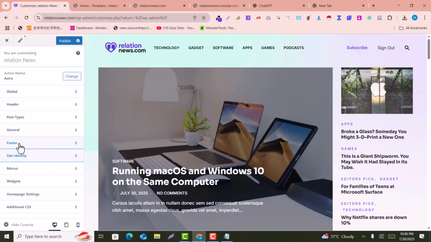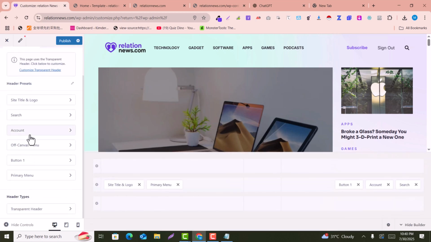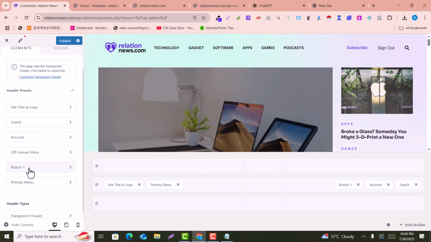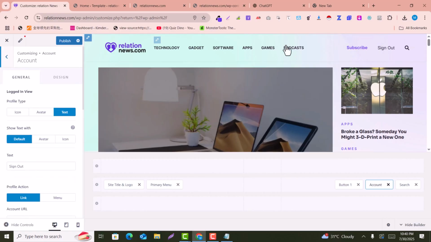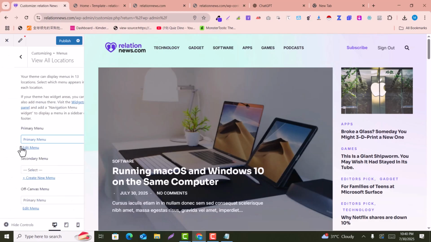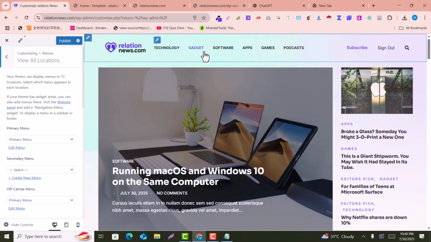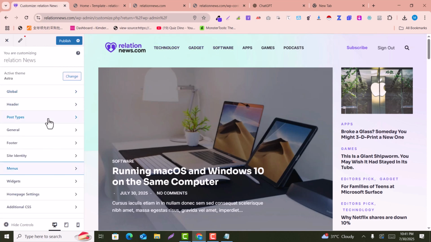And if you click on the header again, here you can see the area that you can customize. For example, there is the subscribe button, you can change this, and there is the sign out button, you can also change this. And this is the menu, so here you can select the primary menu and secondary menu. You can just create a new menu and also select it here. I will let you know in this video how to create the menu, but you can customize here. So here are the widgets.